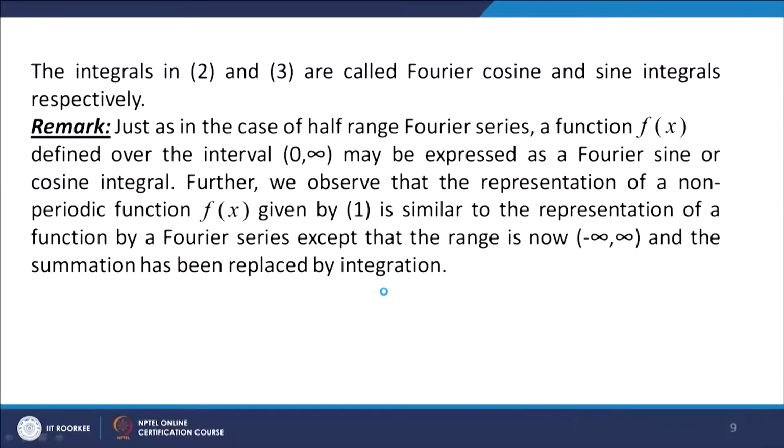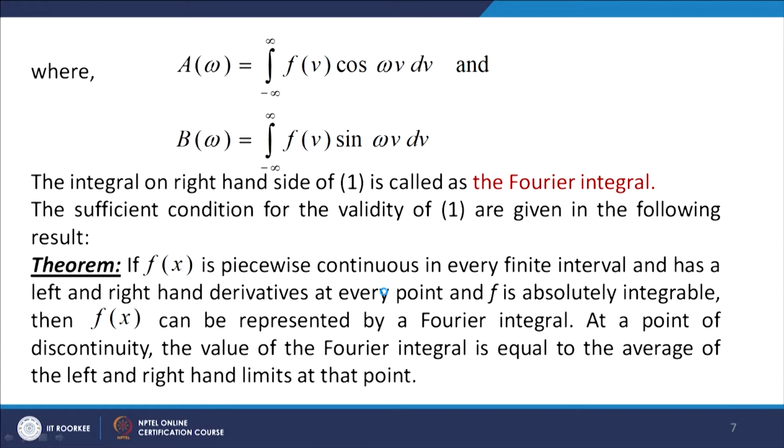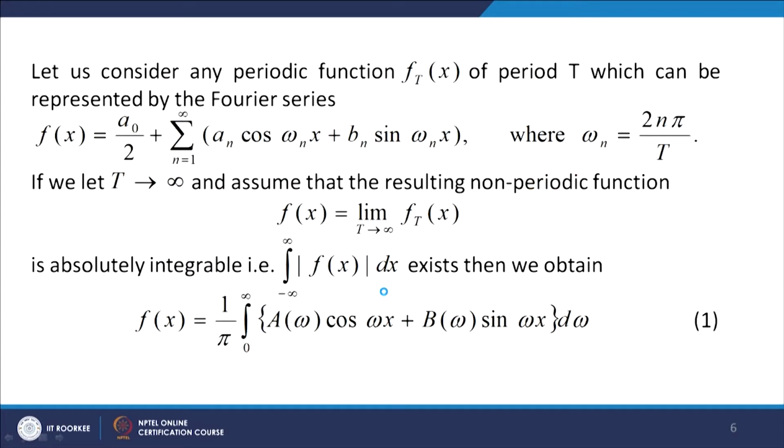Here we notice that the representation of a non-periodic function f(x) given by equation 1 is similar to the Fourier series representation of the periodic function f. Here also you can see we have a(ω) cos ωx and b(ω) sin ωx, like in the case of Fourier series, but there we have summation, here we have integration. That is the difference.